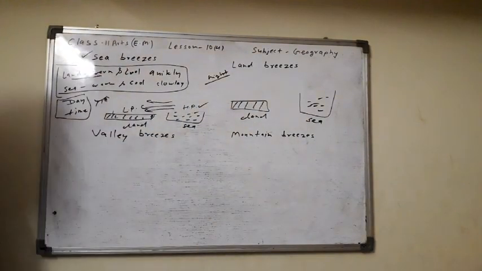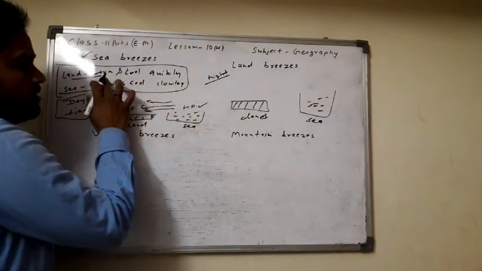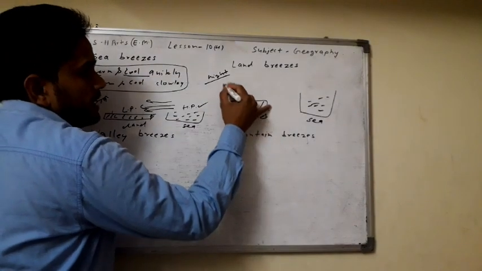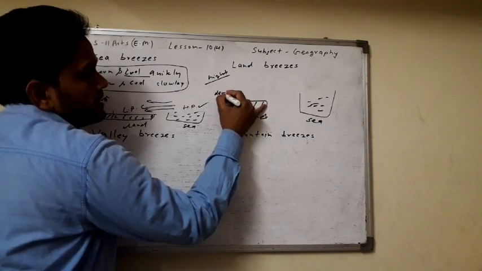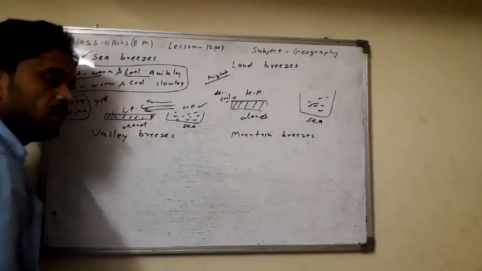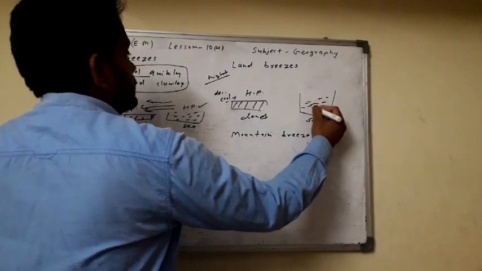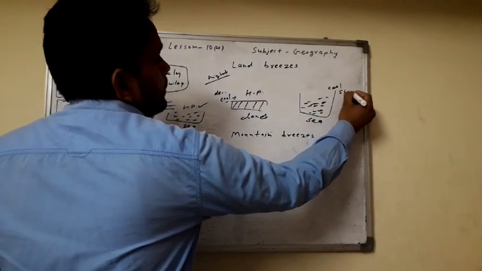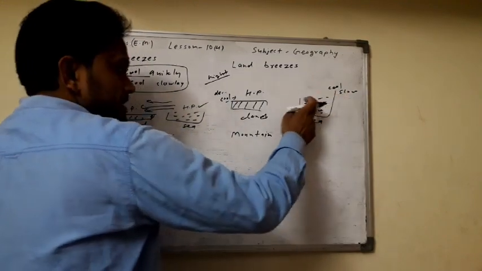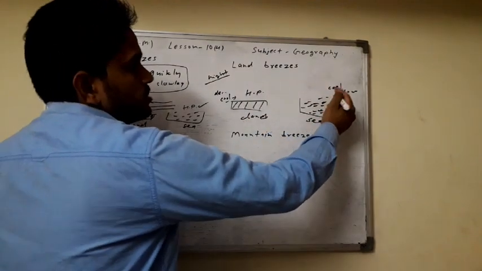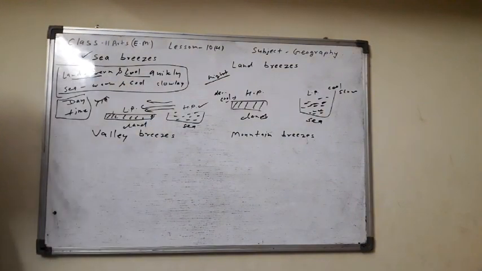At night, does the land part cool slowly or quickly? The land part cools quickly, the temperature decreases, and high pressure develops here. But the sea part cools slowly, so its temperature is high compared to the land part, and low pressure develops here on the water part at night.